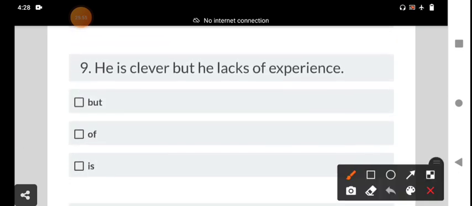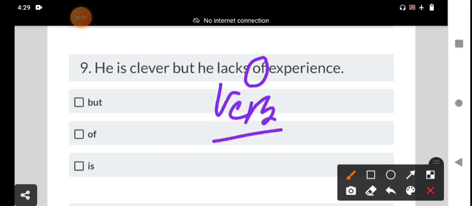The ninth one is: He is clever but he lacks of experience. This question is more important. Here, lacks is the verb. We should understand the function of the word. Lack may function as a verb or a noun.